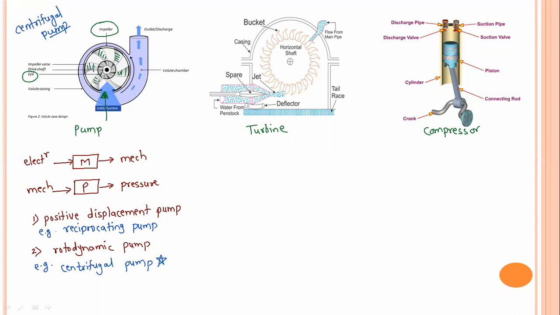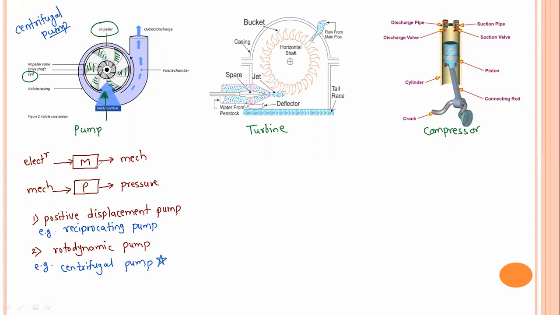Blades or vanes, right? So basically through this pump, we are converting the mechanical energy of the motor into pressure energy. Where are the pumps used? What is the application? If you want to put the fluid at a certain height, or if you want to transfer water, you can use the pump, right? So this is a little bit about pump.